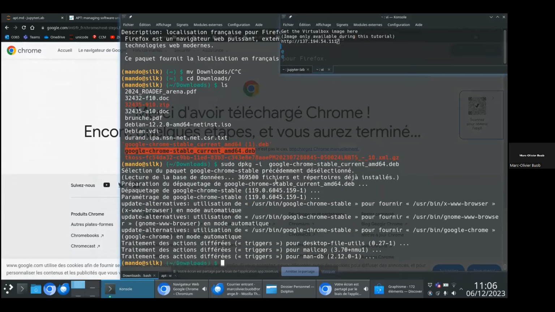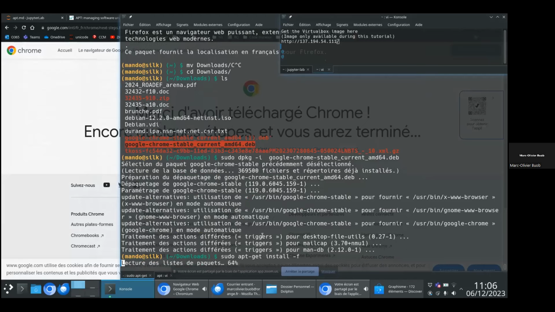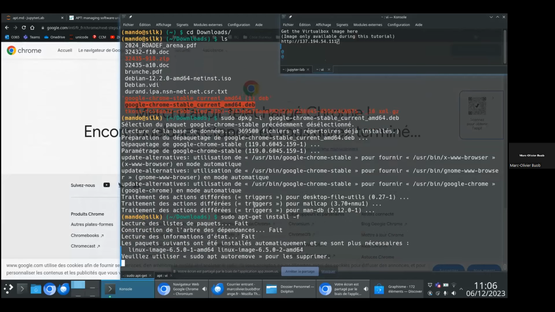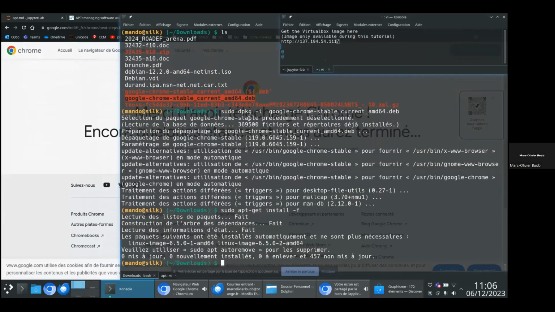If it fails, you could install the missing dependencies like this. You could use, for example, apt-get, and if you do so, it will fix all the dependencies that were missing to install Chrome.